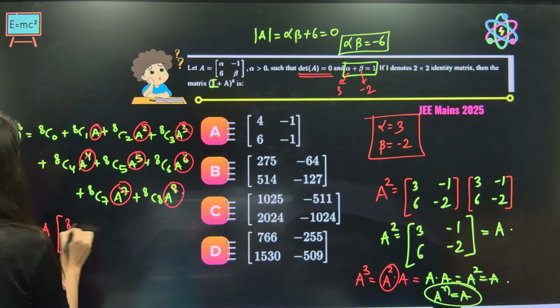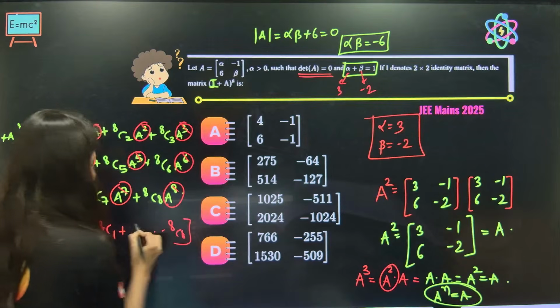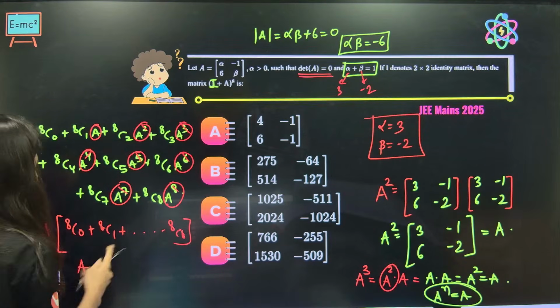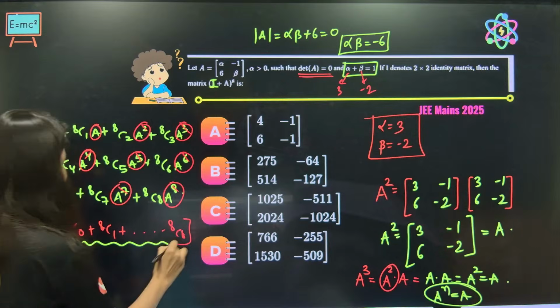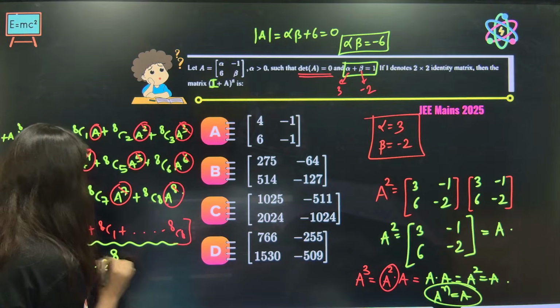And now this is 8C0 plus 8C1 and all the way up to 8C8. Remember the formula of nC0 plus nC1 plus nC2 all the way up to nCn? This is 2 power 8.